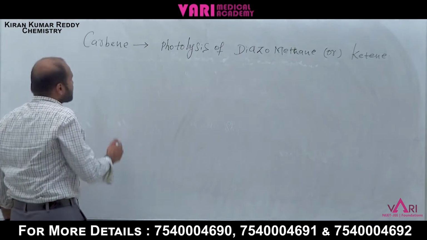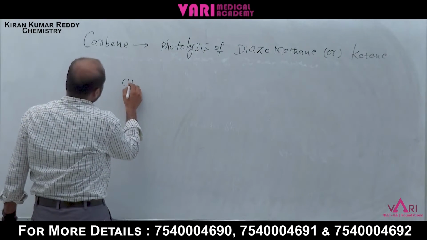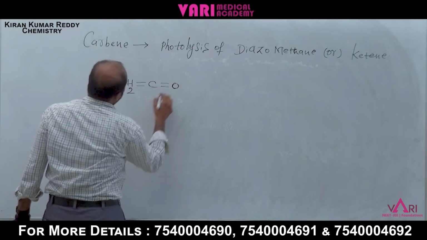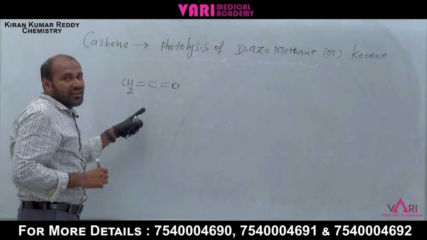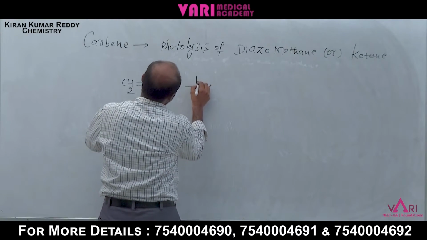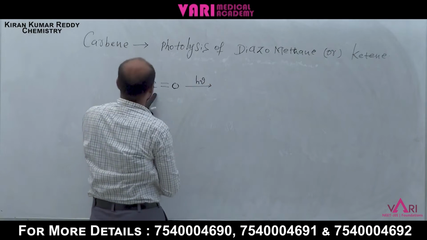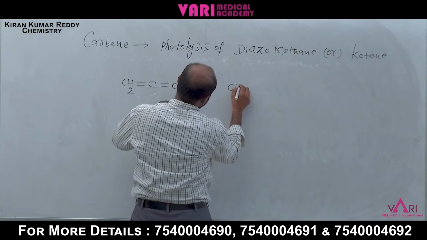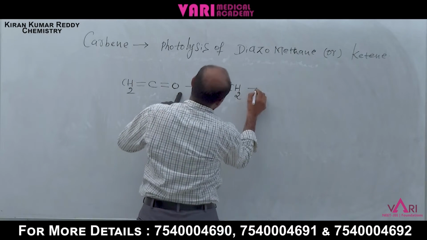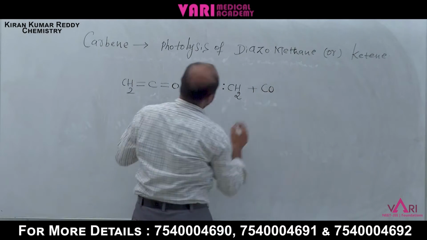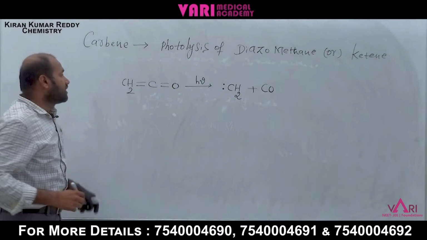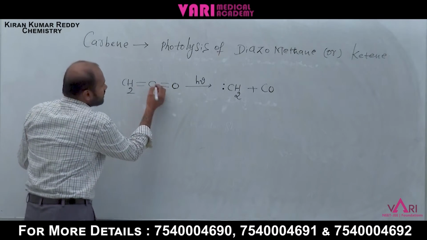Write the carbene structure. CH2 double bond C double bond O. In the presence of light, photolysis, we can write CH2, the carbene, plus CO. Understand? This is the carbene structure. Next, this bond is shifted like this.